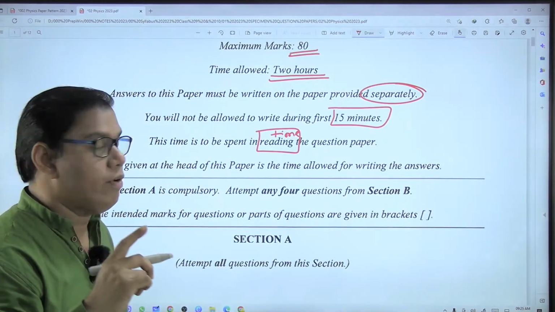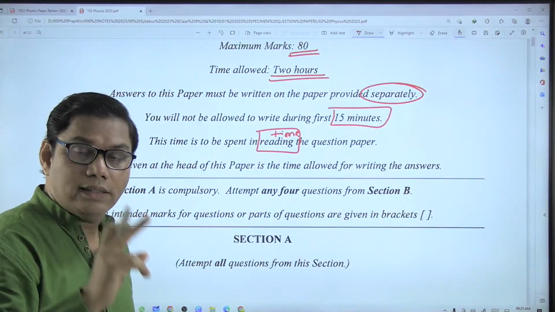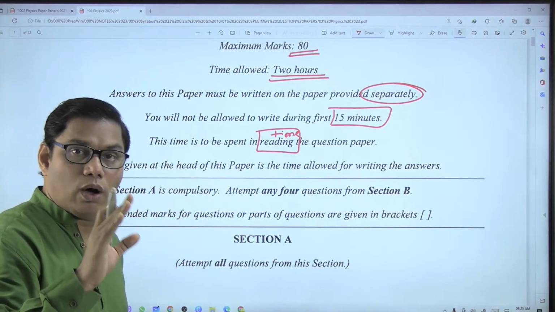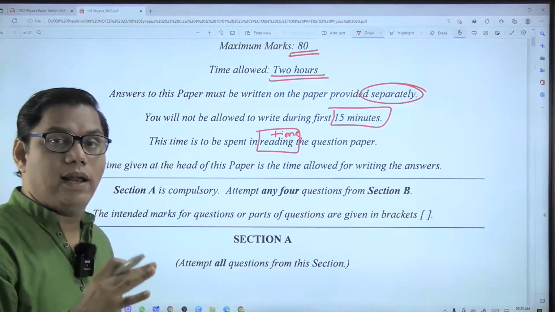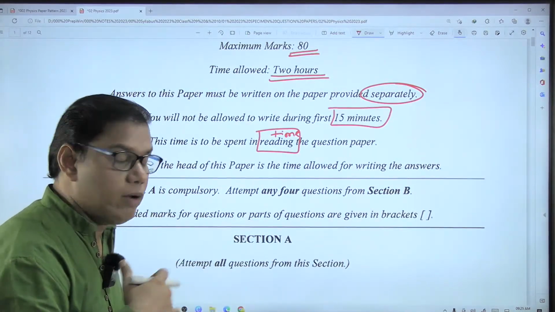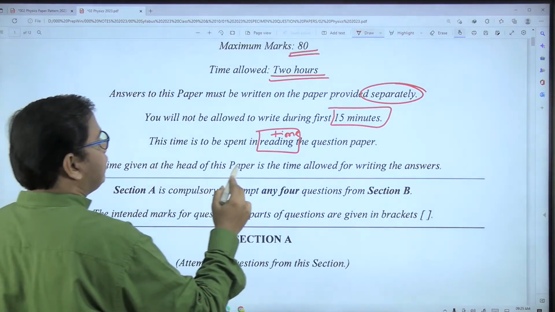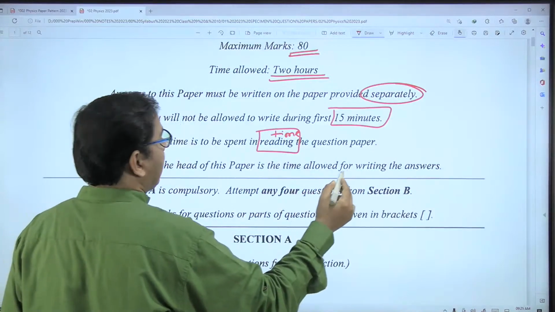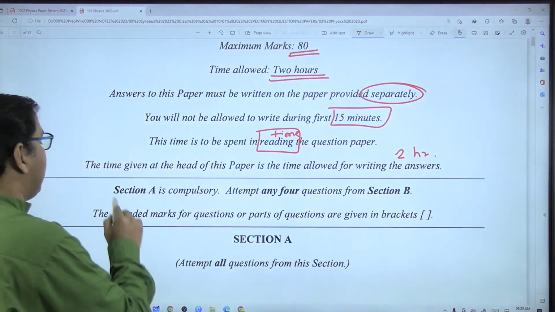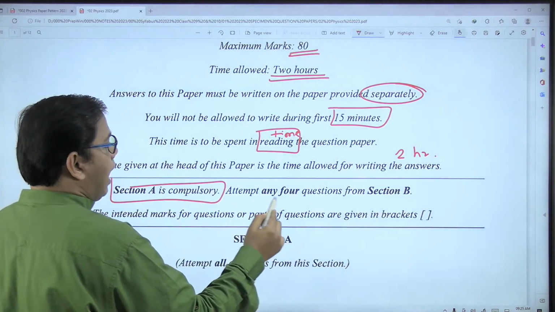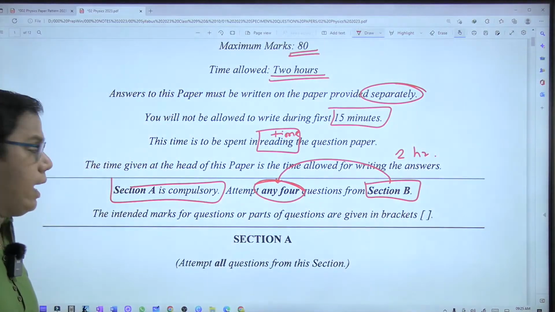This reading time will be very helpful for you to select the optional questions in section B, because in section B you have to solve 4 out of 6 questions. So you can read your question paper thoroughly and select which questions you want to attempt and which you want to leave as an option. The time given at the head of this paper is the time allowed for writing, which is 2 hours or 120 minutes. Section A is compulsory, and attempt any 4 from section B.